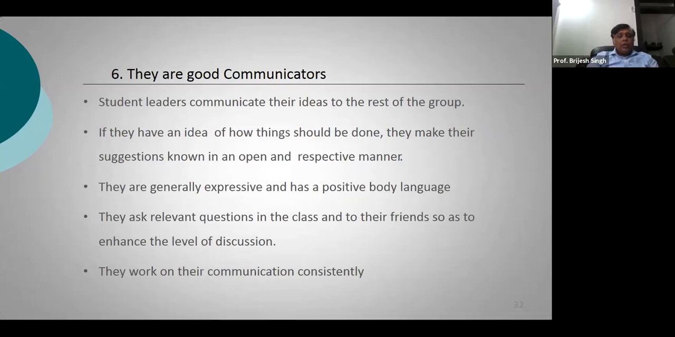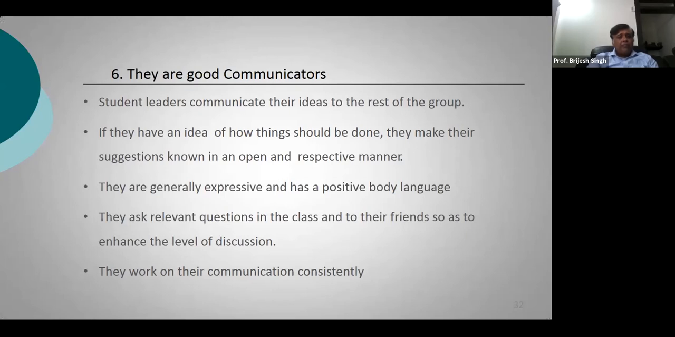Student leaders communicate their ideas to the rest of the group. If they have an idea of how things should be done, they make their suggestion known in an open and respectful manner. They are generally expressive and have positive body language. They ask relevant questions to the people around, and they work on their communication consistently. To be very honest with you, communication is one field where students lack, so I'll tell you how to improve your communication.